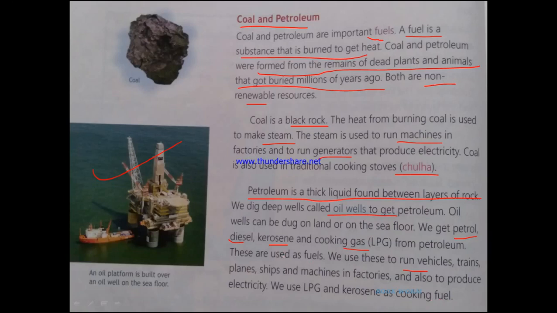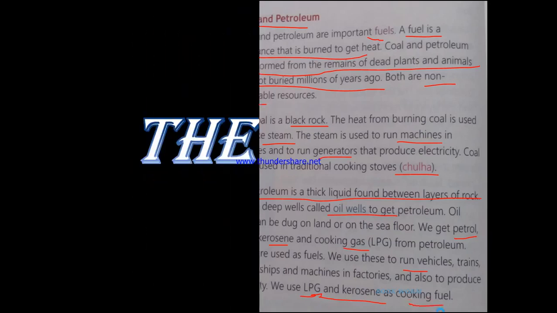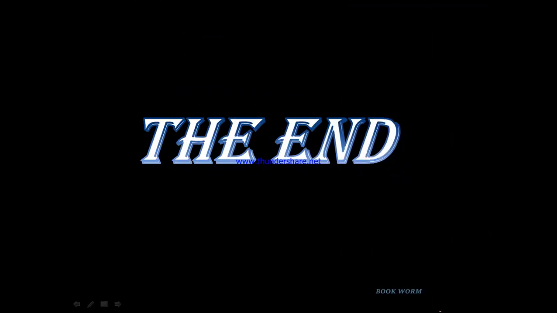Kerosene, as in kerosene lamps, burns to provide us heat and light. And also LPG, which we use in our houses. Kerosene and LPG we also use in our house for cooking. They are known as cooking fuel. So these are the products we get from petroleum.